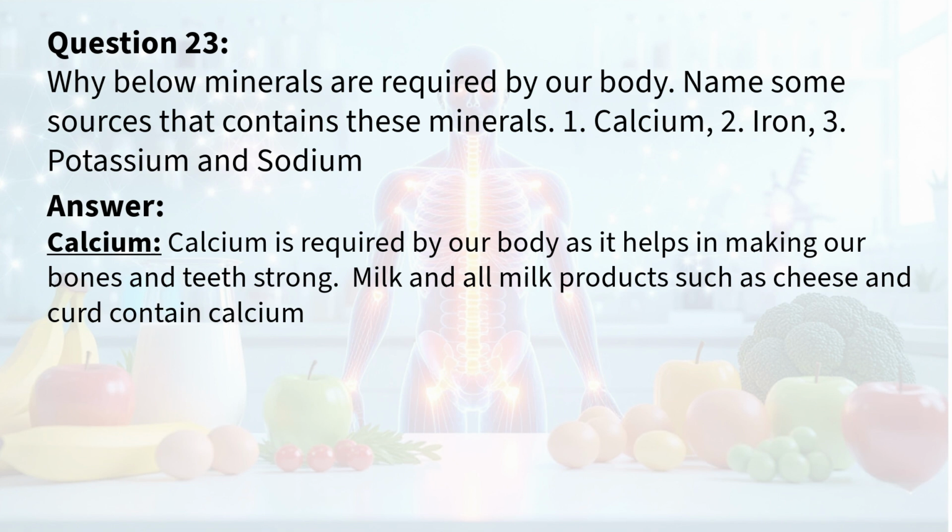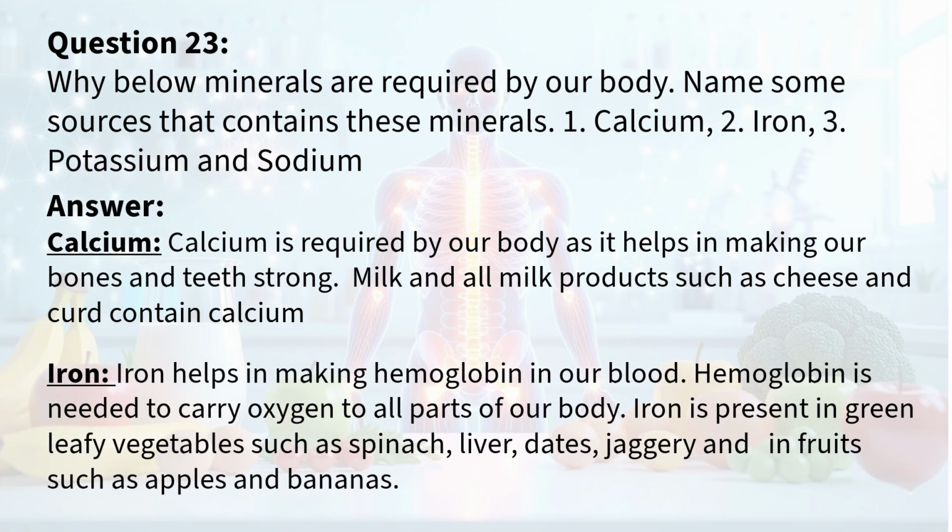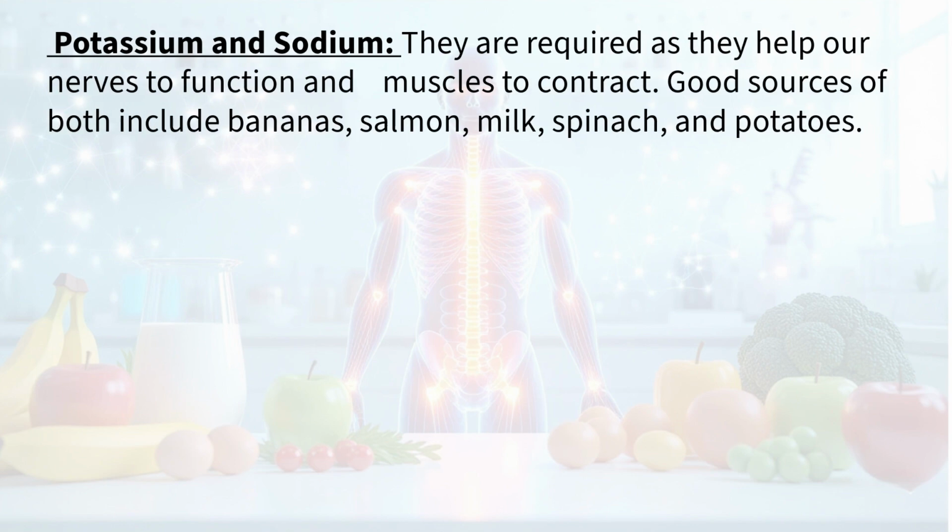Calcium is required by our body as it helps in making our bones and teeth strong. Milk and all milk products such as cheese and curd contain calcium. Iron. Iron helps in making hemoglobin in our blood. Hemoglobin is needed to carry oxygen to all parts of our body. Iron is present in green leafy vegetables such as spinach, liver, dates, jaggery and in fruits such as apples and bananas. 3. Potassium and sodium.